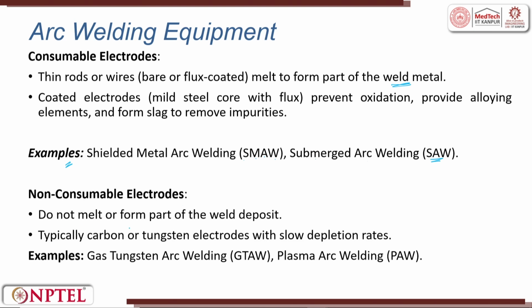Non-consumable electrodes do not melt or form part of the weld deposit. Typically, carbon or tungsten electrodes with low depletion rates are used. Why tungsten? Tungsten will be brought like a rod. Tungsten has a very high melting point. So, this will not melt, but the filler rod, which has a lower melting point, will melt faster and get deposited. This fellow will only create an arc. Examples are gas tungsten arc welding and the plasma arc welding process. Here there is no consumption of electrodes.